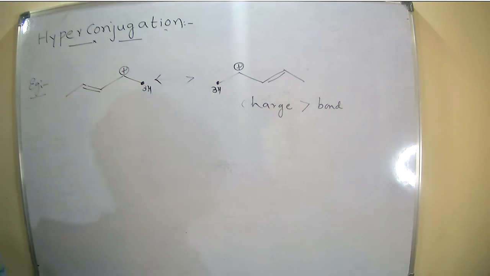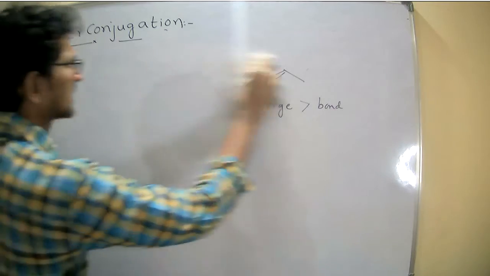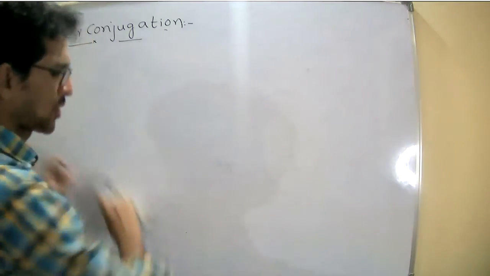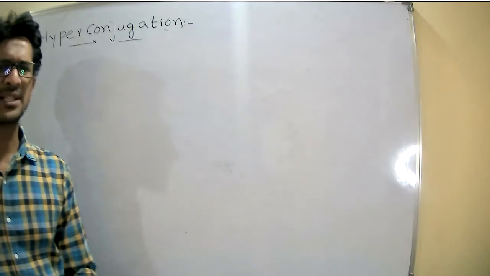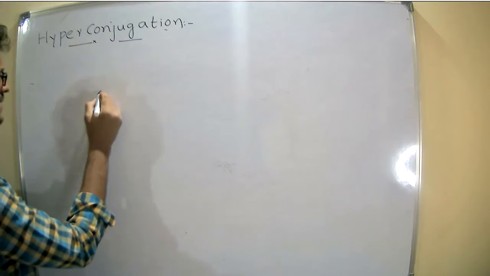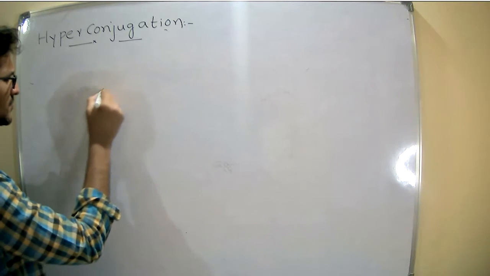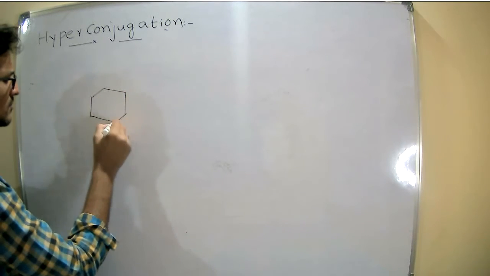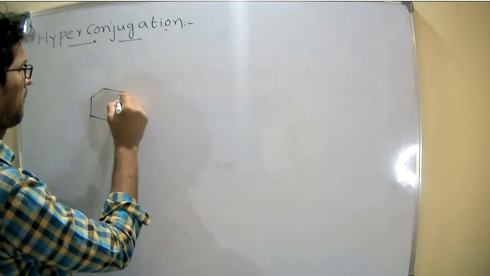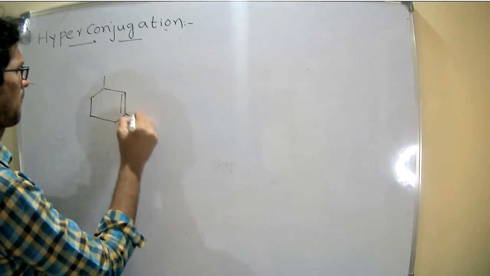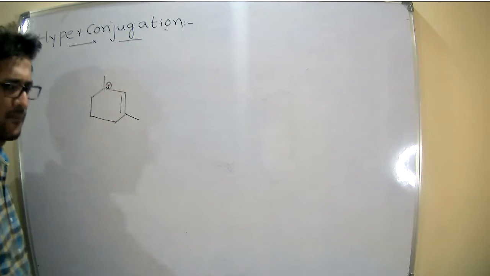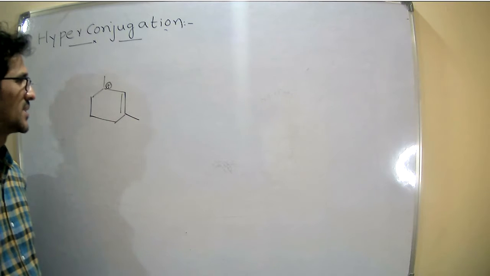Under this, I'm planning to give one or two examples to discuss. This is the substance.